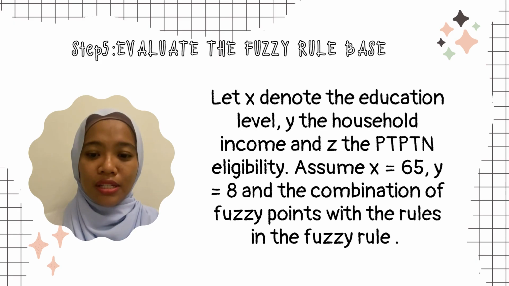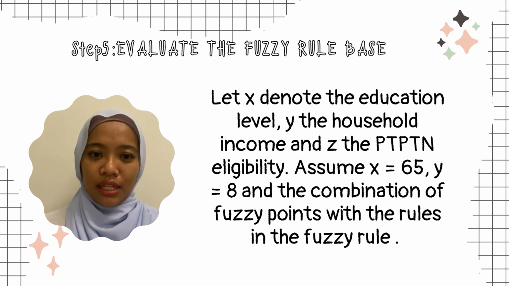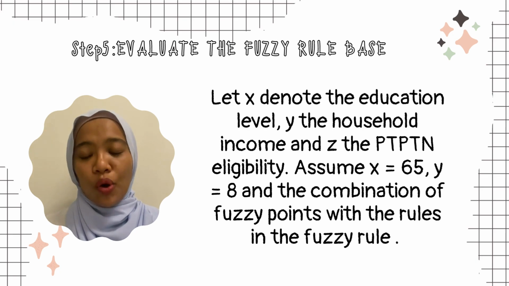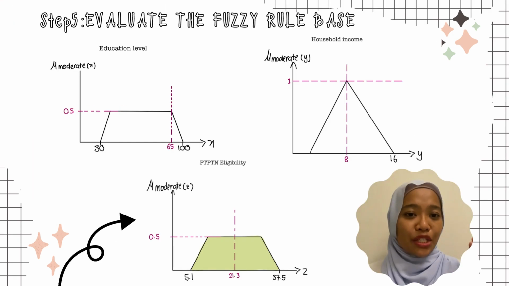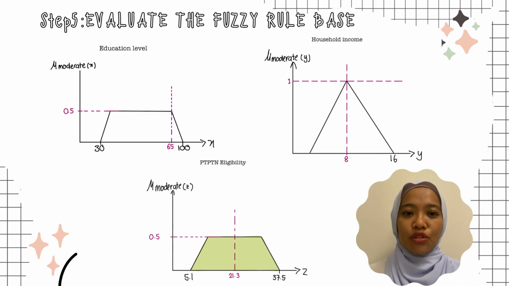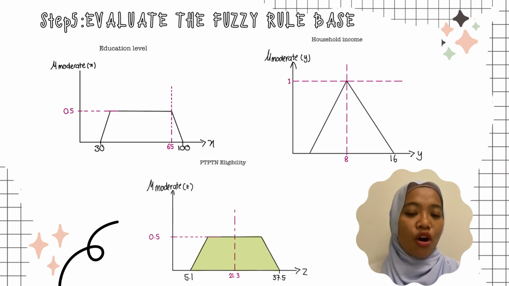For step 5, evaluate the fuzzy rule base. Let X denote education level and Y the household income. Then Z is PTPTN eligibility. Assume X is 65 and Y is 8. The combination of the fuzzy points with the rules in the fuzzy rule base is shown in the figure. It shows the input of education level and household income at moderate based on the if-then rule number 5. As a result, the PTPTN eligibility is shown on the graph with the shade of green color.